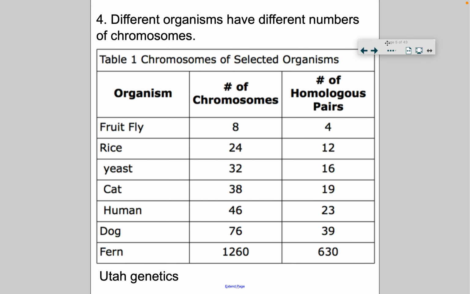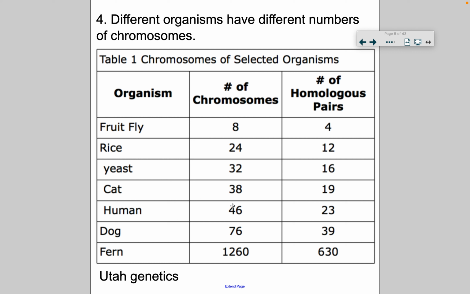Now, different organisms have different numbers of chromosomes. For example, fruit flies have 8 chromosomes. Rice, 24. Human is 46. Dog, 76. Fern, 1,260. The number of chromosomes has nothing to do with intelligence, just so you know. Just because a dog has more chromosomes than us doesn't mean it's smarter or anything. But just know that different organisms have different numbers of chromosomes.